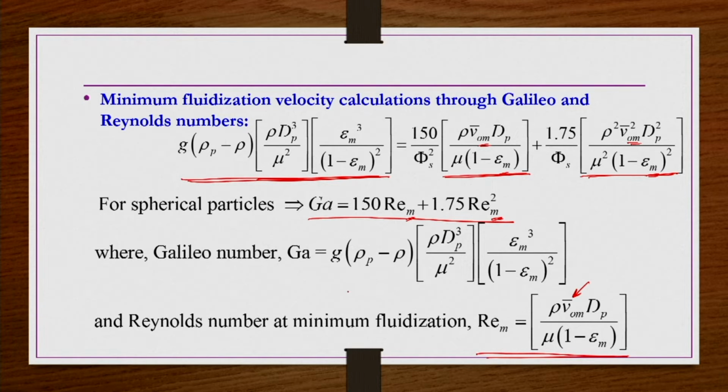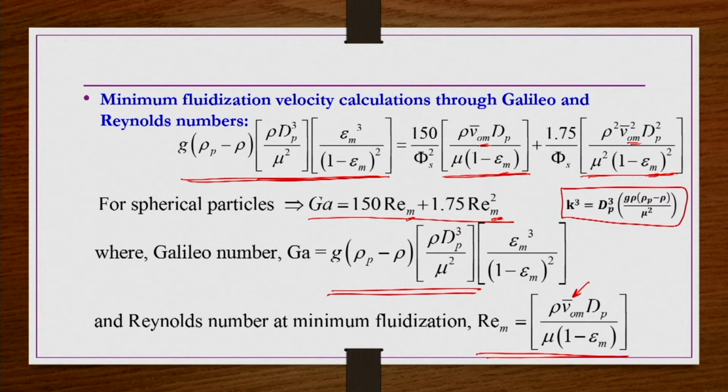Further, we have seen the Galileo number. This is quite similar to our K factor. The K factor we had in our single particle settling conditions, K is equal to dP times the cube root of g rho delta rho by mu square, that is what we have seen. So, that K cube would be dP cube g rho delta rho by mu square. So, that g delta rho dP cube by mu square term is also there, and then there is an additional correction for packed and fluidized bed conditions. So, is there any connection between these? That one has to find out.